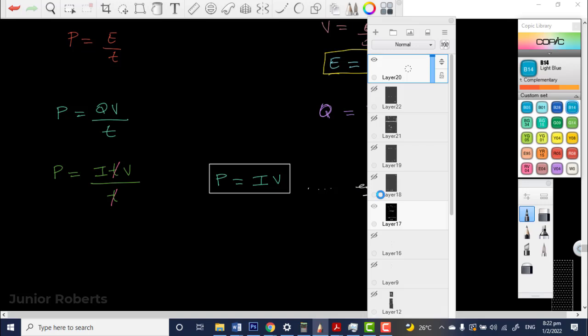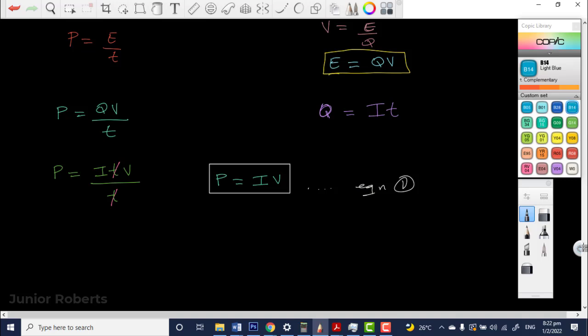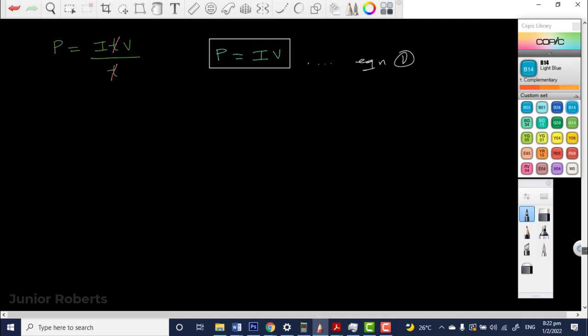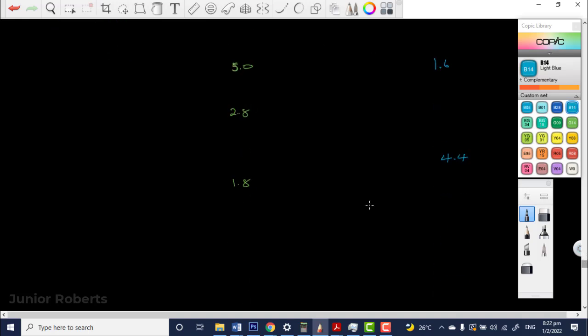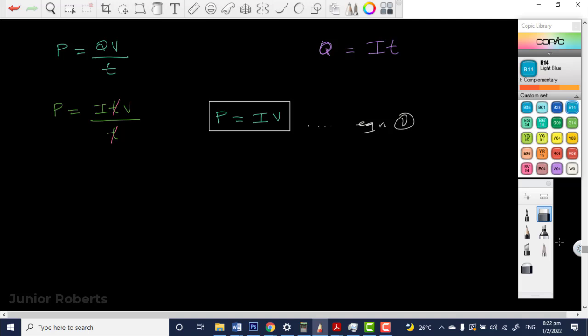a conductor at a constant temperature, the current flowing through it will always be directly proportional to what? Potential difference. Yes, the potential difference across the ends. So the current flowing through it will always be directly proportional to the potential difference across its ends. And as a result of that, we get that V, which is the potential difference, is equal to I times R. So from Ohm's law, we know that V is equal to I times R.